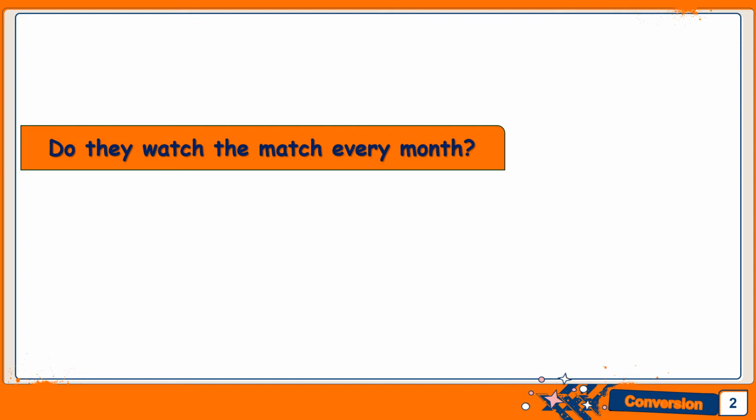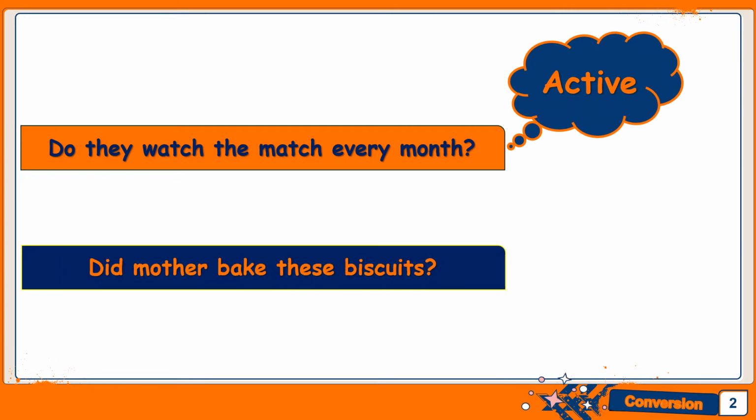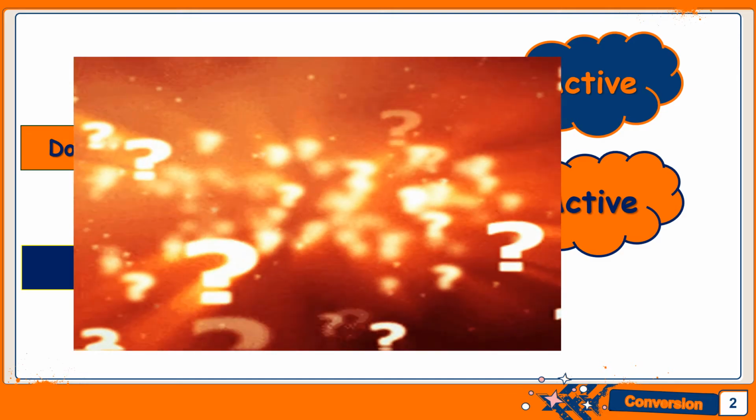Let us read this sentence given here. Do they watch the match every month? Oh, this is a question. That means it is an interrogative sentence. This is in which voice? Yes, it is in active voice. Have a look at this one also. Did mother bake these biscuits? Oh, again a question. And again, it is in active voice. But the question is, how do we change them into passive voice?